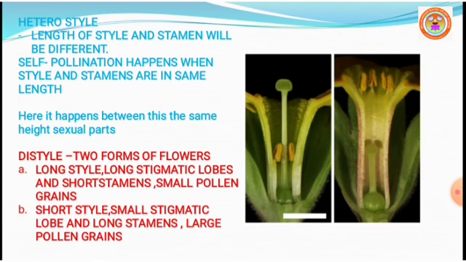Pollination will take place only between the organs which have the same length. In such cases, there are some adaptations seen to carry out